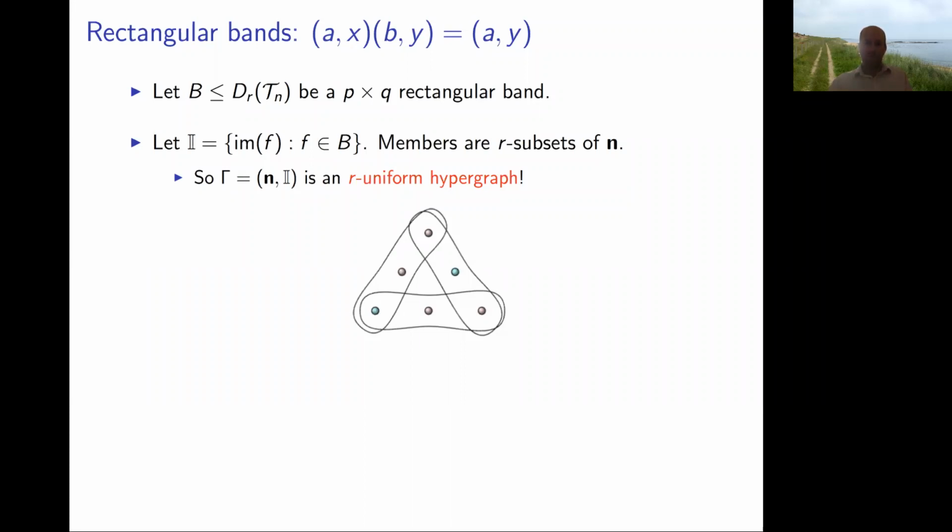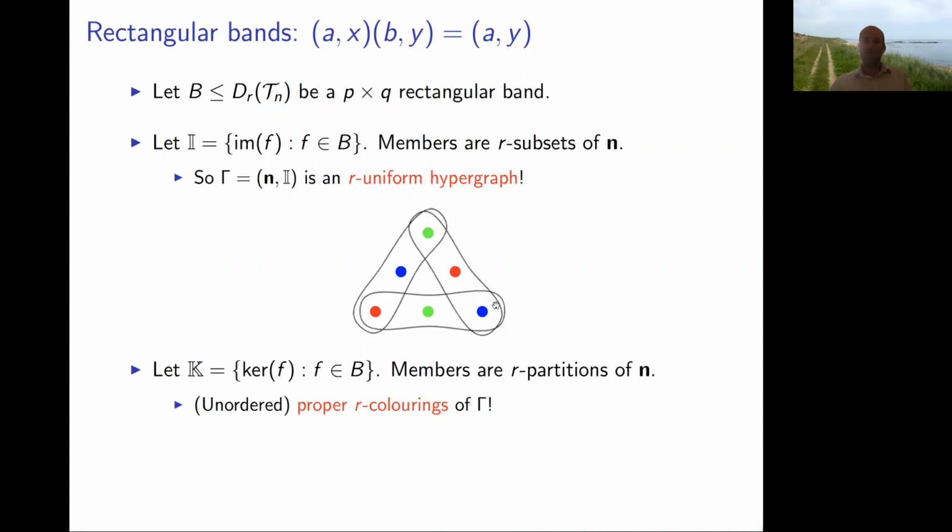Okay, that's that. But we've also got the kernels. So we look at all the elements of our rectangular band, and we take all of the kernels. These are a bunch of partitions of the same vertex set into r blocks. And the miracle is that each of these partitions gives us a proper coloring of the graph.